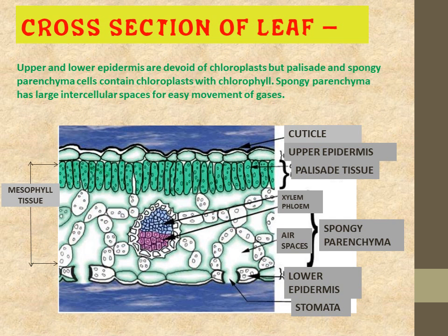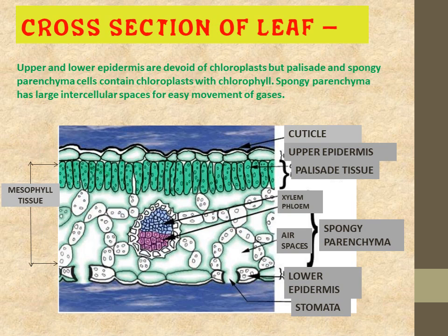This is the structure. Now, cross section of leaf. You know what a cross section is. If we just look at the diagram of a leaf from outside, it will not be as typical as it is from inside, when we are considering the anatomy of any living being or any plant or any part of the plant. So cross section of leaf means we are taking a section of the leaf, and from inside we are looking at what all parts are present inside it. So you can see the structure.